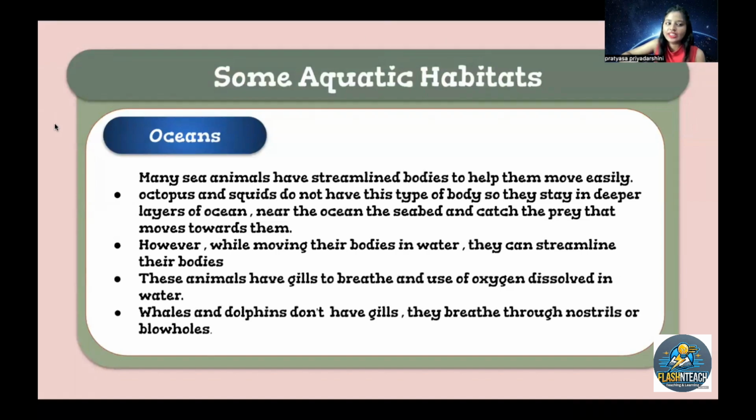Okay. Now we can see about the oceans. So many sea animals have streamlined their bodies to help them move easily. Octopus and squids do not have this type of body, so they stay in the deeper layer of the oceans.